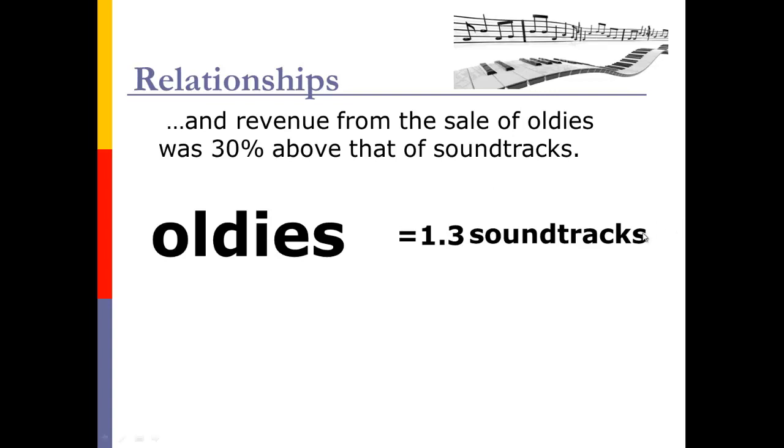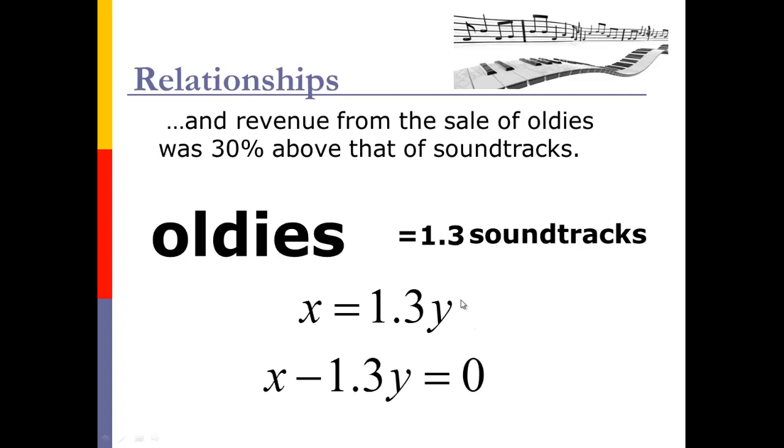So I've got soundtracks multiplied by 1.3. And that would make this an equal and make it an equation, make my relationship good. And so then to convert this, remember, oldies was X, soundtracks was Y. And so now I've got my equation. I'm going to convert this into a form that I can translate into a matrix by bringing the 1.3y over to the left side by subtracting, that's why that negative there, and equal to 0. And there's my third equation.